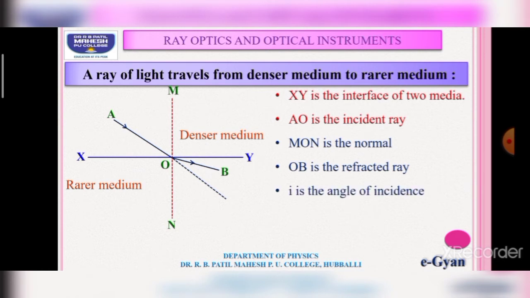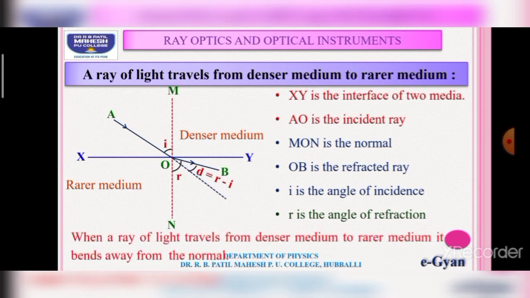Again, I is the angle of incidence, that is the angle between the incident ray and the normal. R is the angle of refraction, that is the angle between the refracted ray and the normal. The angle between the refracted ray and the incident ray is the angle of deviation, and it is given by R minus I. Finally, we can conclude that when light travels from a denser medium to a rarer medium, it bends away from the normal.